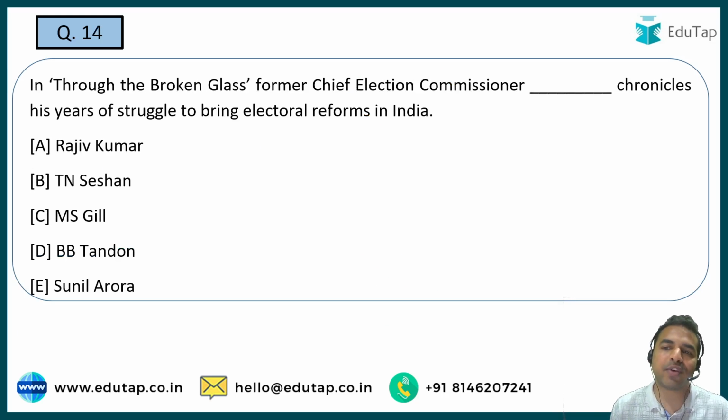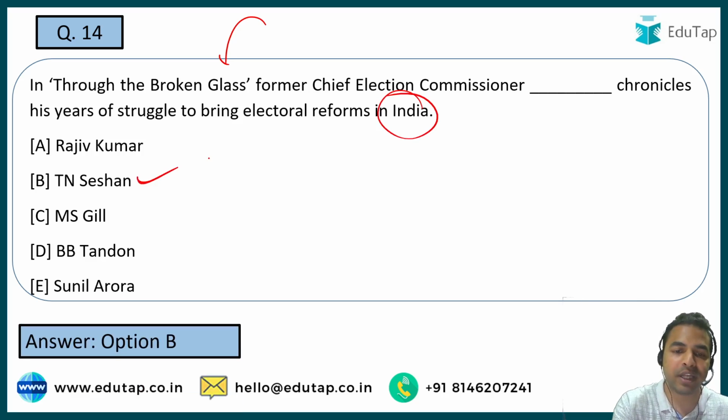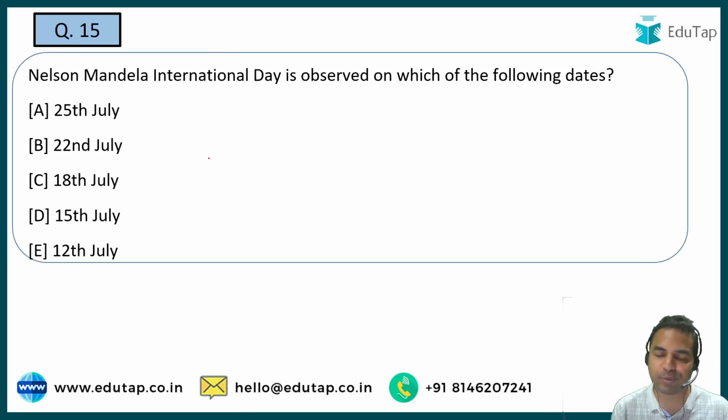So here guys, you have to tell me the name of the former Chief Election Commissioner who has written a book called Through the Broken Glass. In this book he has basically depicted his years of struggle to bring electoral reforms in India. What is the name of that person? T.N. Seshan is the right answer. Let's move on to the next question.